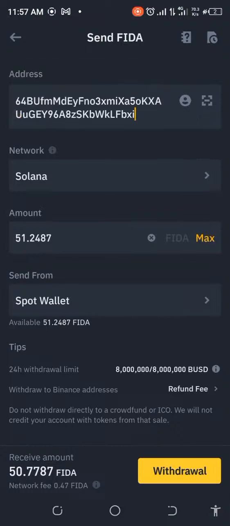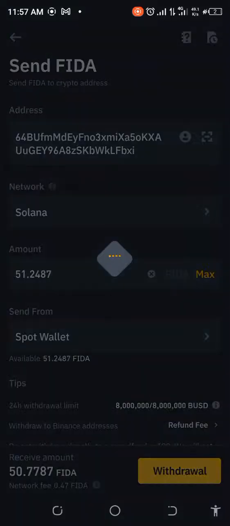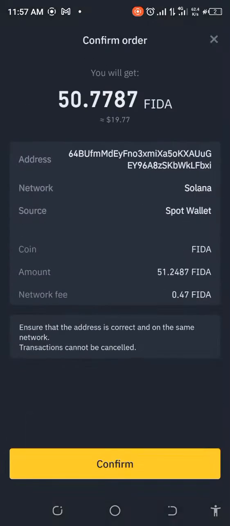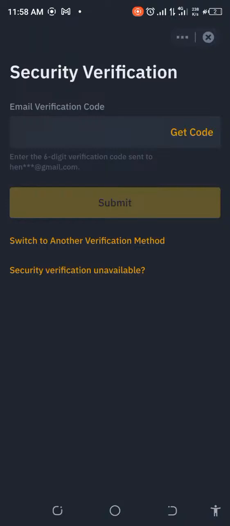All right, so let's go ahead and put in the withdrawal address. Okay, let's go ahead and do this. Take our screenshots and then we'll be ready to withdraw. Okay, so it's asking me questions. I'm making sure that everything is intact. Let's go ahead and do this. Okay. All right, so I have to do my verifications and I'll be back.